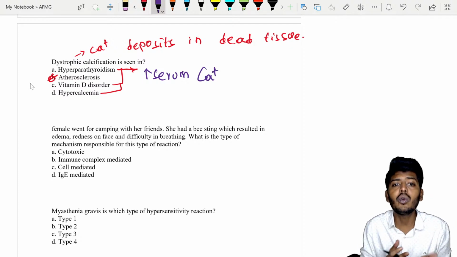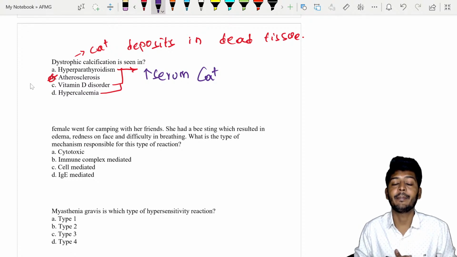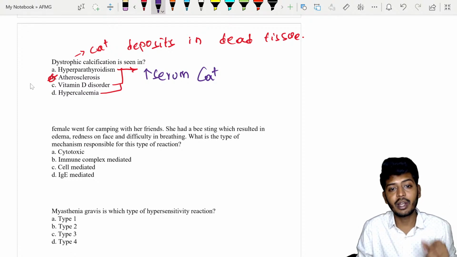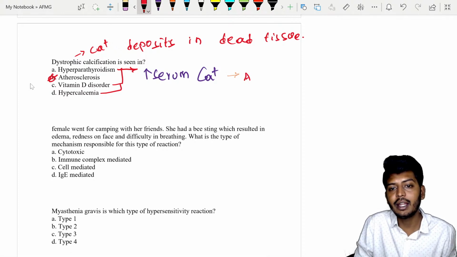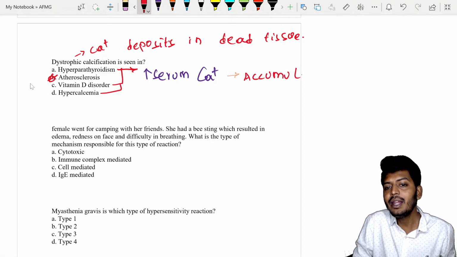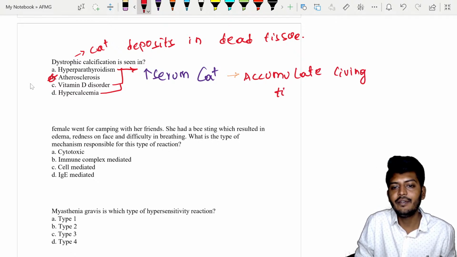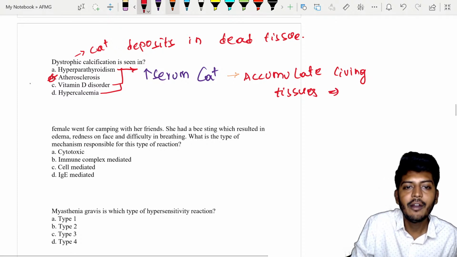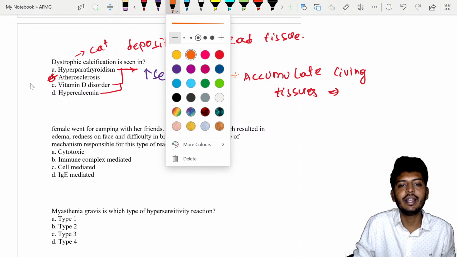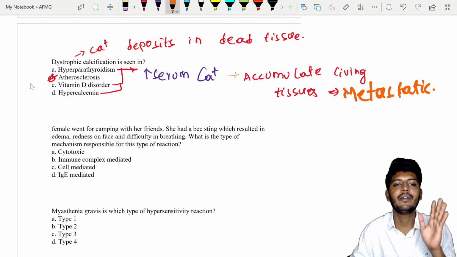Now see, because there is an elevated level of calcium in the blood, the blood calcium doesn't know what to do. What is going to happen is that this extra calcium will go and accumulate in the living tissues. If calcium is deposited in the living tissues, we call it what, my dear students? Very good. It is called metastatic calcification. So calcification can be divided into two types.